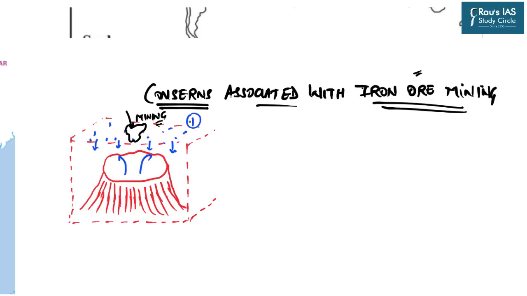So the first concern which comes here is directly the rock destabilization, because whenever we dig holes because of mining in this area, we will have fracturing of these rocks, we will have certain blastings in these areas. So all this will lead to the rock destabilization, which in turn can trigger minor earthquakes. Now let us move towards our second concern.